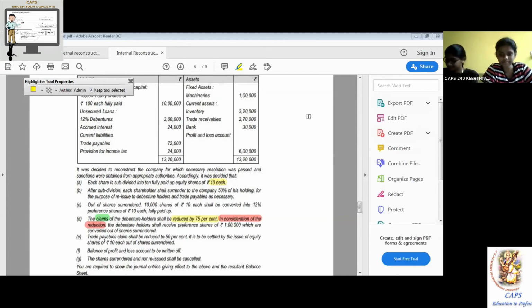Okay. Now go to the main answer. Copy. Entry for D1. Copy paste this entry quickly. 12% debentures account debit 1,50,000. Accrued interest account 18,000 debit. To capital reduction account 1,68,000.